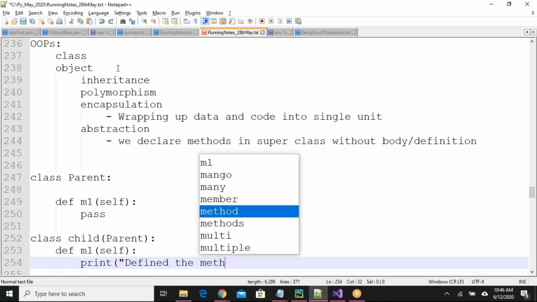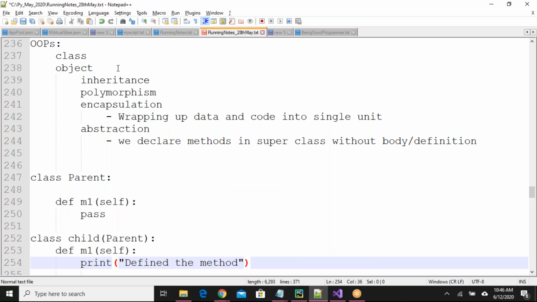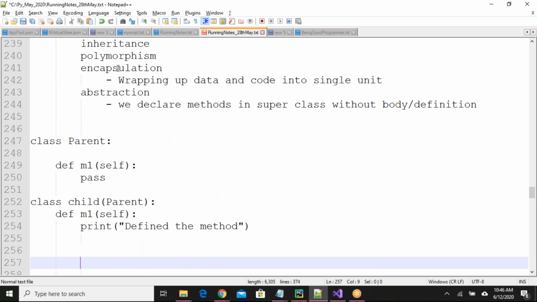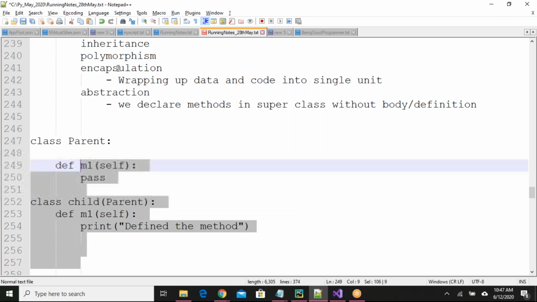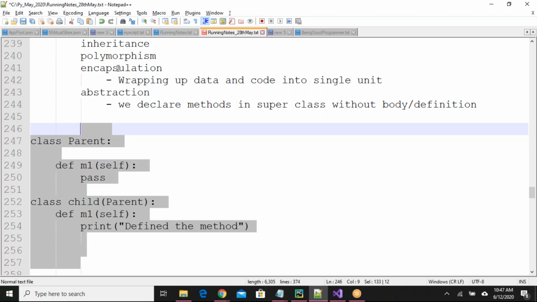This example we have already seen, right? Writing some methods in the parent class and overriding those methods in the child class. This is the concept of overriding. This is not the concept of abstraction. You need to understand the difference between overriding and abstraction.